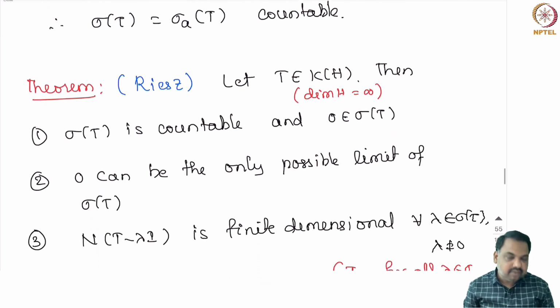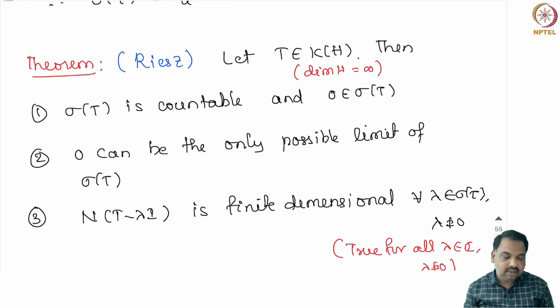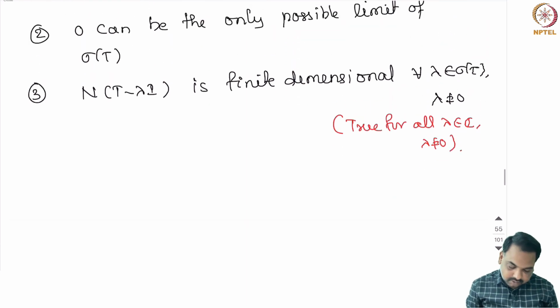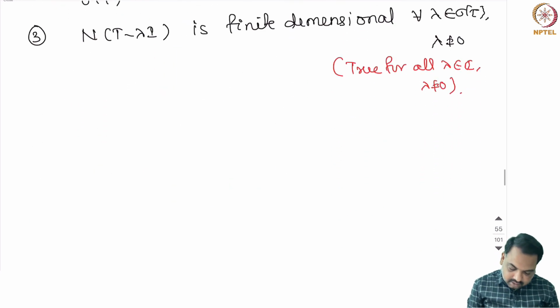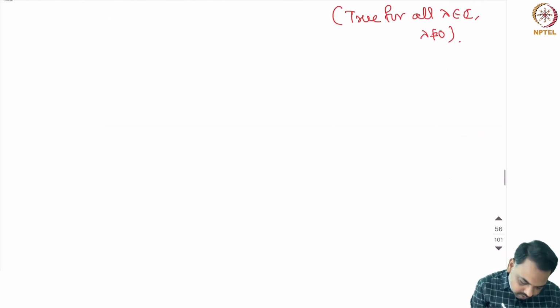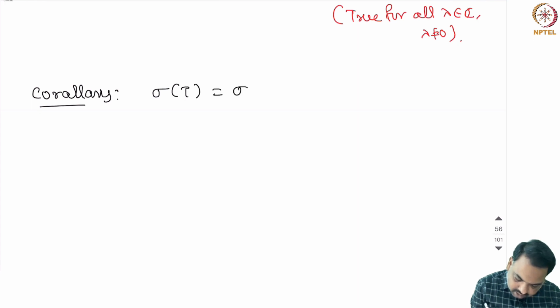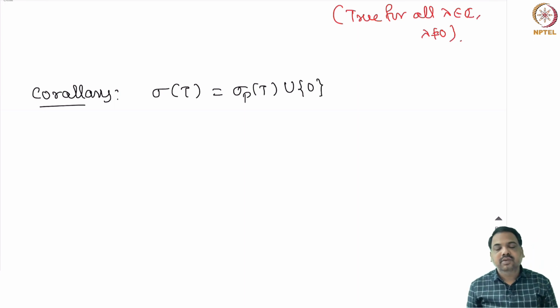Okay. So, this is a summary of the results that we have proved in today's class and earlier classes. Now, as a consequence of this result, we can actually show that the spectrum of T is exactly the point spectrum of T union 0, because if the dimension of H is infinite, then 0 is the only possible limit point for the spectrum, and the non-zero spectrum is exactly the point spectrum. So, 0 is the limit point of the set of all eigenvalues of the spectrum.